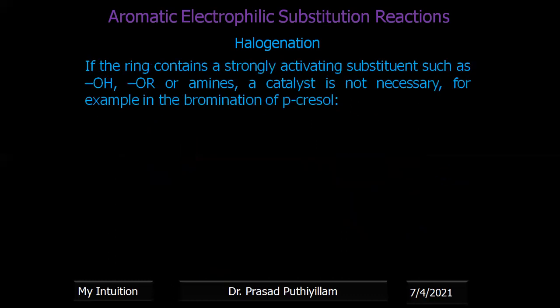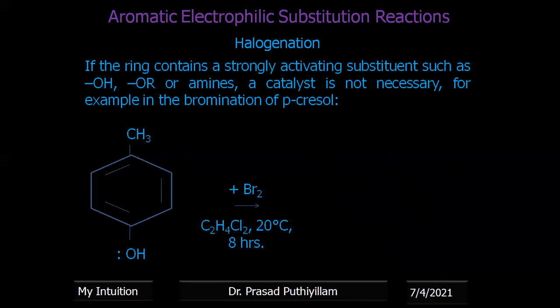Now, if the ring contains a strongly activating substituent such as a hydroxyl OH group, alkoxy group or amines, a catalyst is not necessary. For example, in bromination of para-cresol. So para-cresol, that is the OH and CH3 groups are at mutually para positions to each other. We call it para-cresol. It can react directly with Br2, with no need for FeBr3. The solvent used is C2H4Cl2 at 20 degrees Celsius for 8 hours. It can react to give the product,